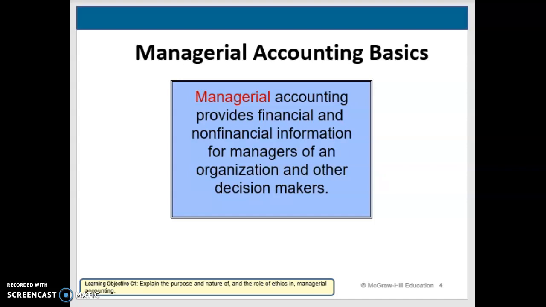So let's talk about what they might need. And as we get into this, to do their jobs, these managers are going to need more than just general purpose financial statements that we see from our financial accounting system. There's a lot of information that they need in addition to that. So let's think about some of those examples of departments.